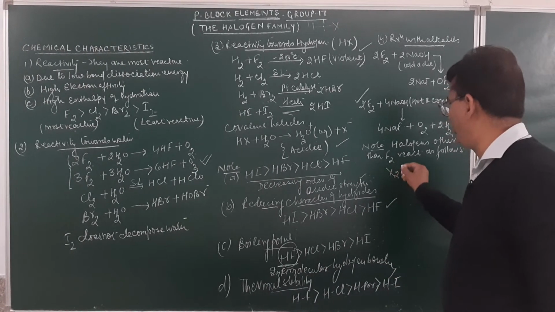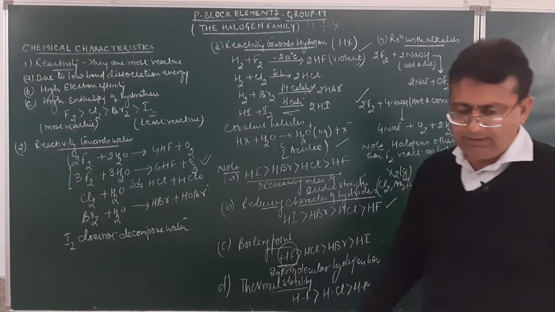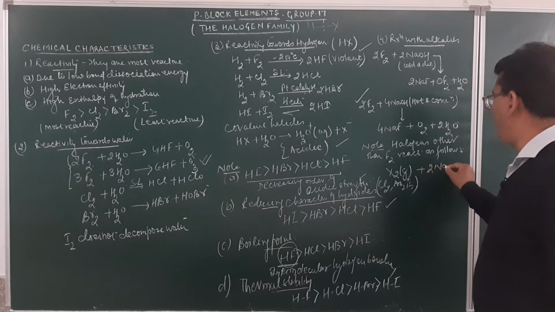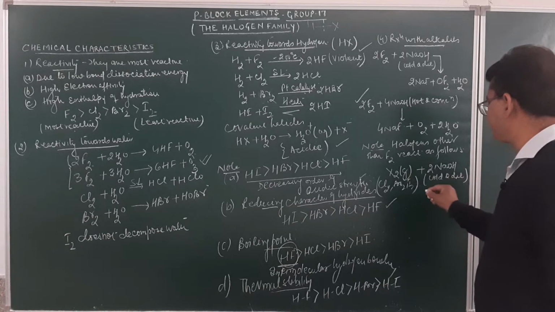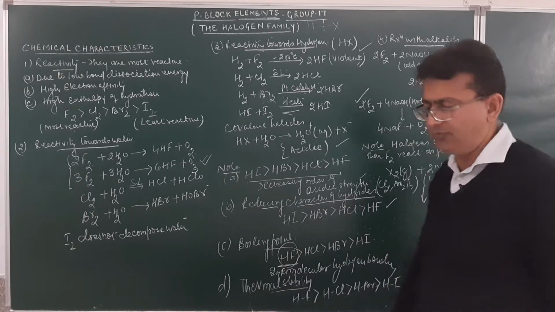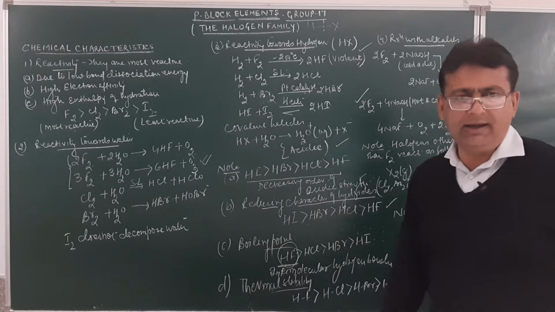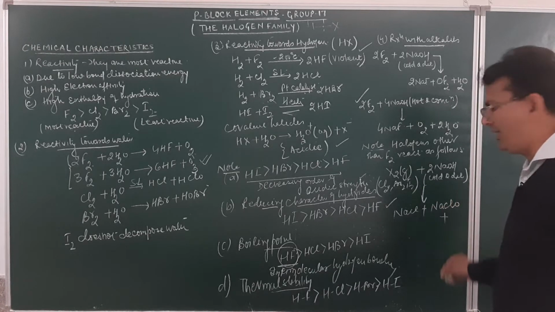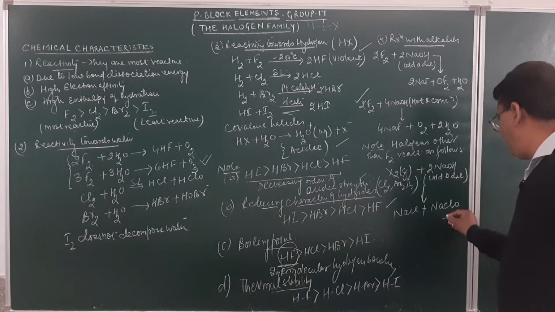Any halogen X2 in the form of a gas, this can be chlorine, bromine or iodine. Am I clear? They react with a cold and dilute alkali. Suppose they react with sodium hydroxide and this sodium hydroxide is cold and dilute. It will result in the formation of sodium halide. This will be NaCl plus NaClO, and water will be given out over here.